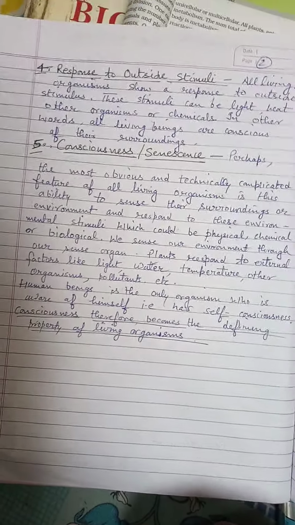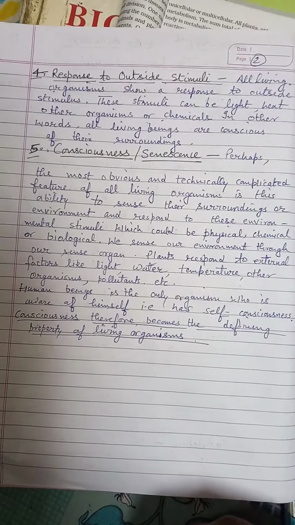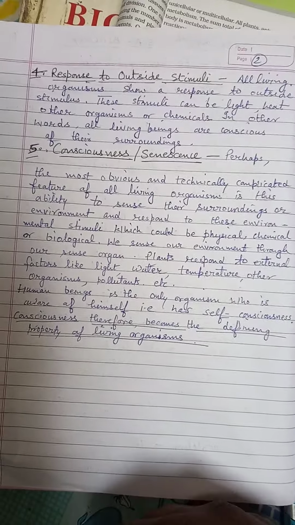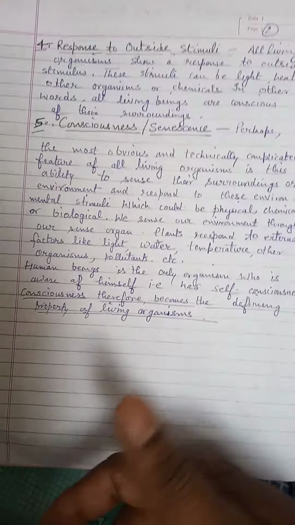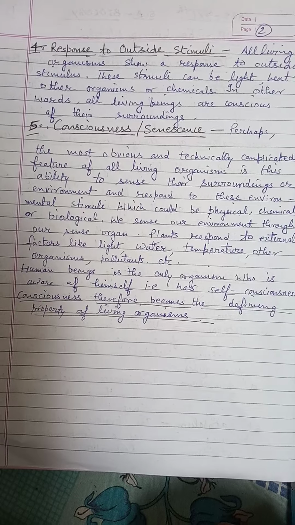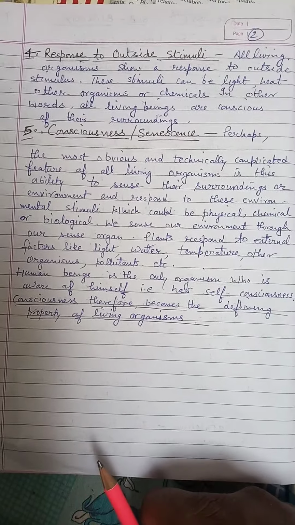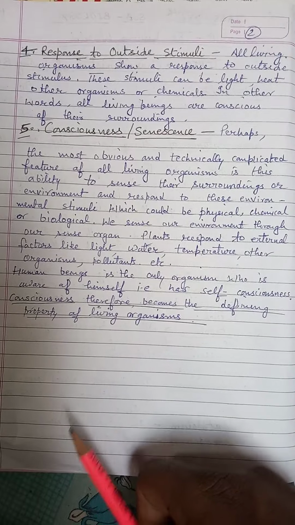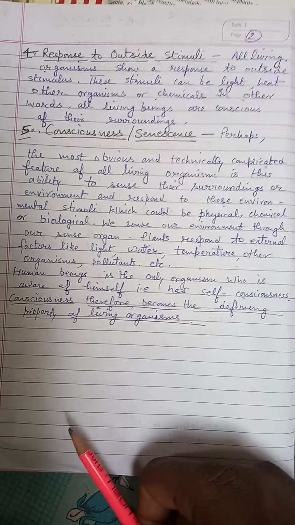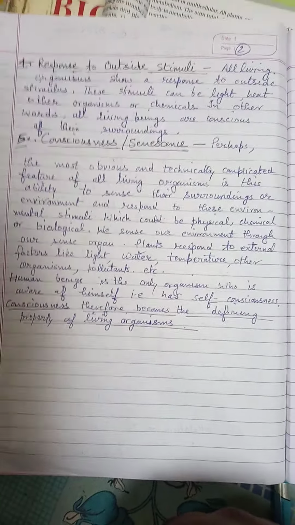So dear student, these are the many types of features of living beings by which they show a response against the stimulus. By these characters we can know that living beings have these following features, and these are the general or basic characters of all living beings.